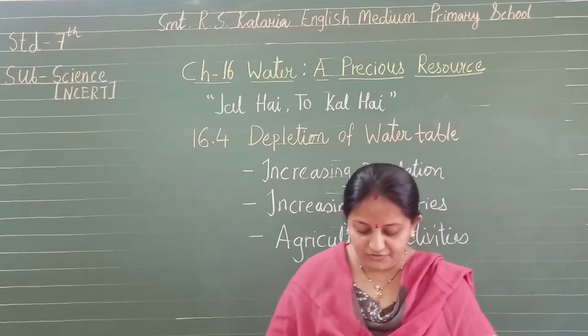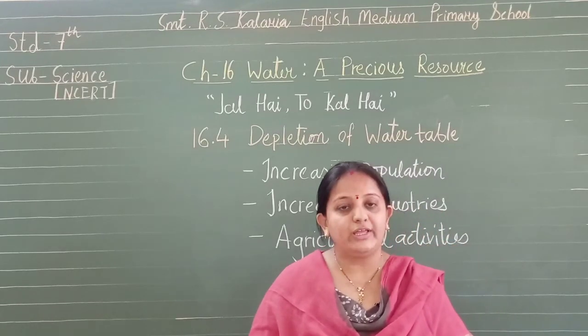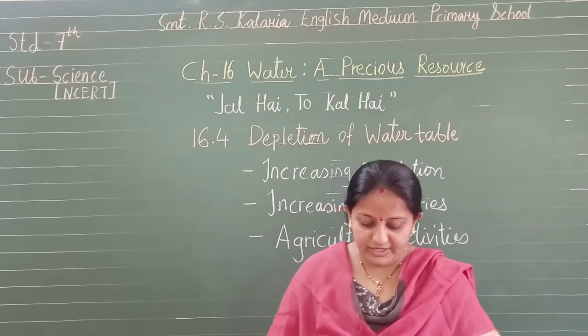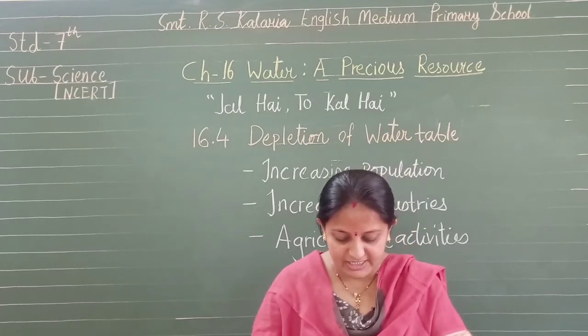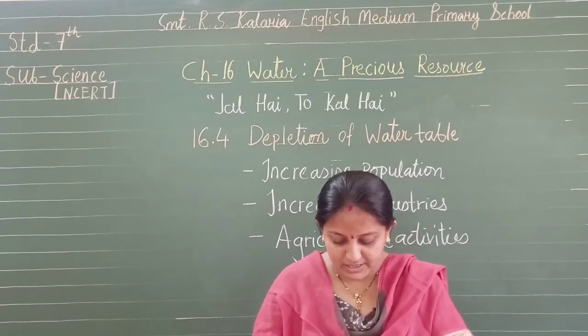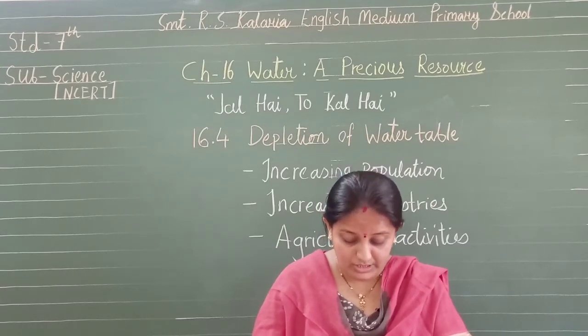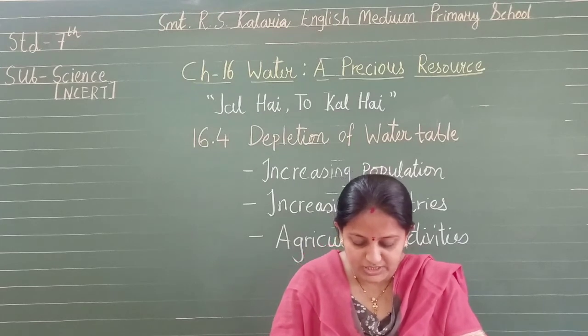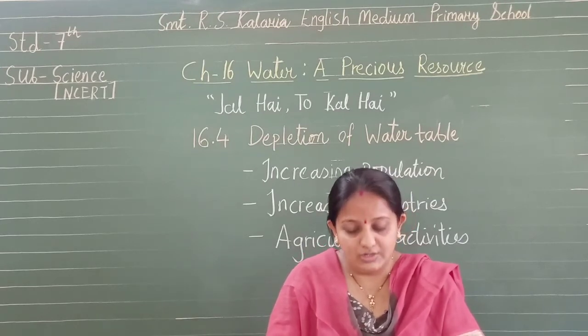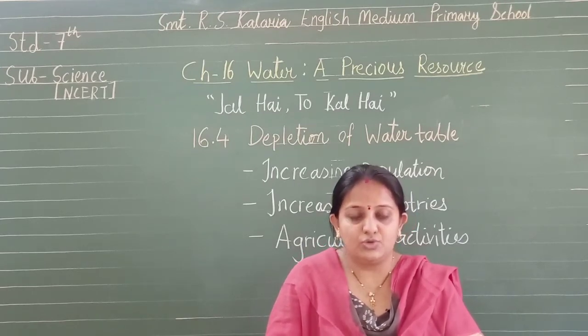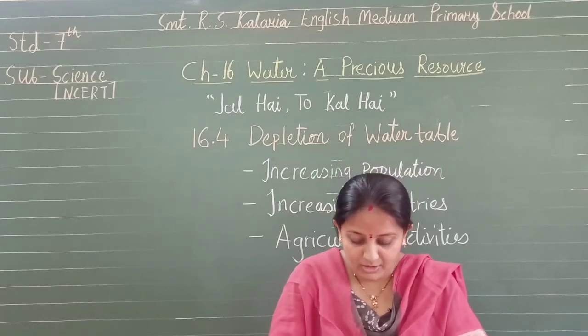So a majority of the farmers in India depend upon rains for irrigating their crops. Irrigation systems such as canals are there only in a few places. Even these systems may suffer from lack of water due to erratic rainfall. Therefore, farmers have to use groundwater for irrigation. They are again using this source of water, that is groundwater.